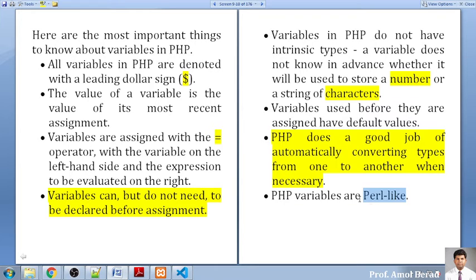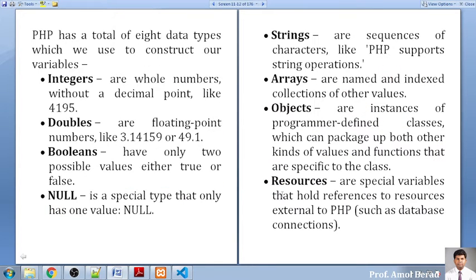But the variable declaration is just like in Perl. हमने जब पढ़ा था तो Perl programming language पहले पढ़ी थी, उसके बाद हमने PHP पढ़ा था. Nowadays there is no need for knowing what is Perl. You can directly work on PHP also. Now PHP has 8 data types. You have to keep in mind the 8 data types.